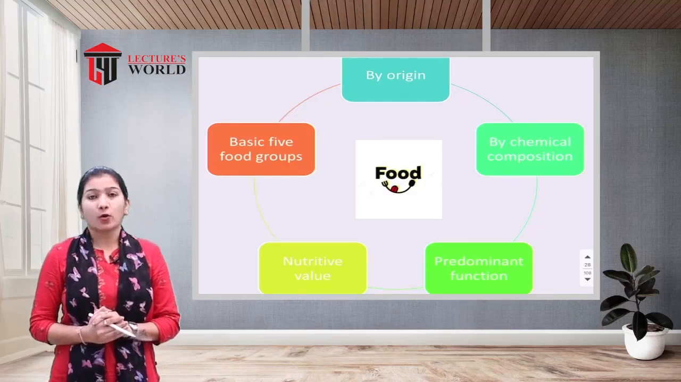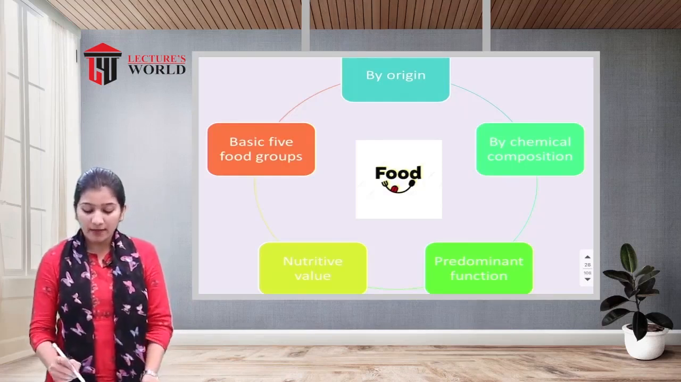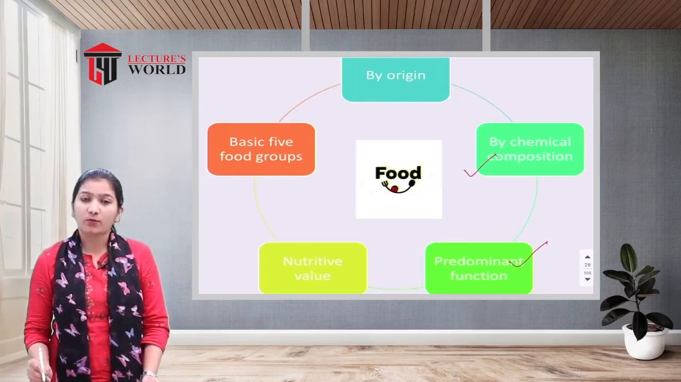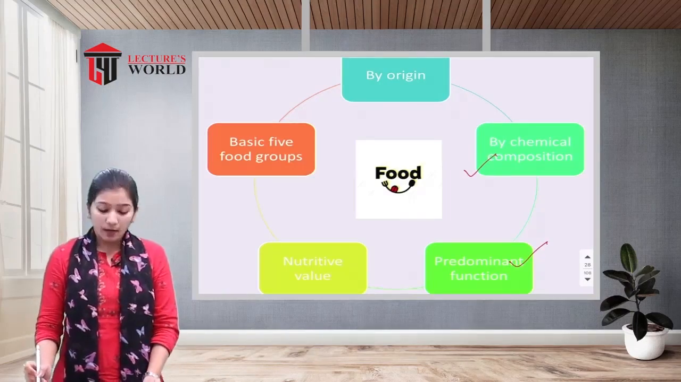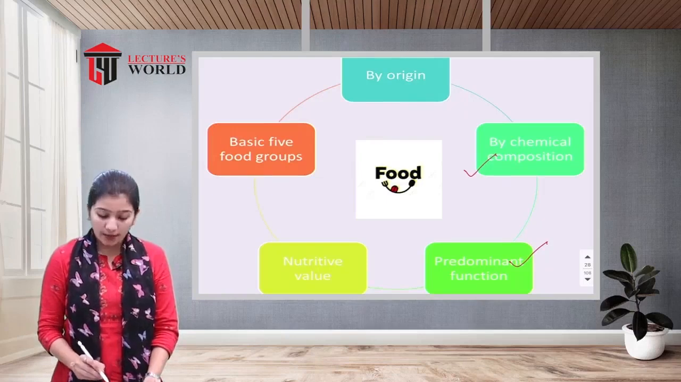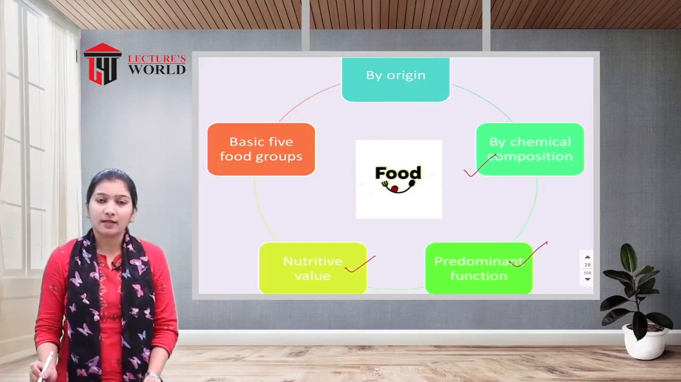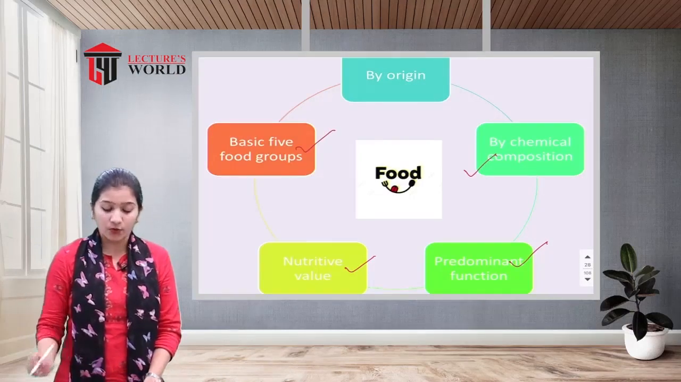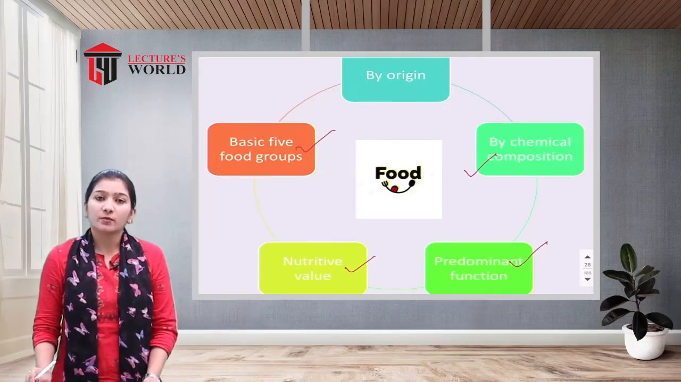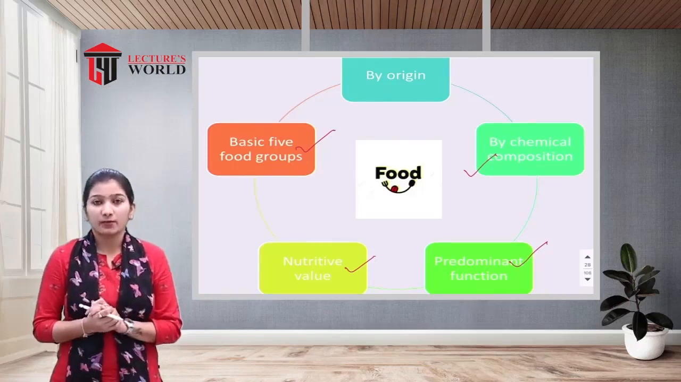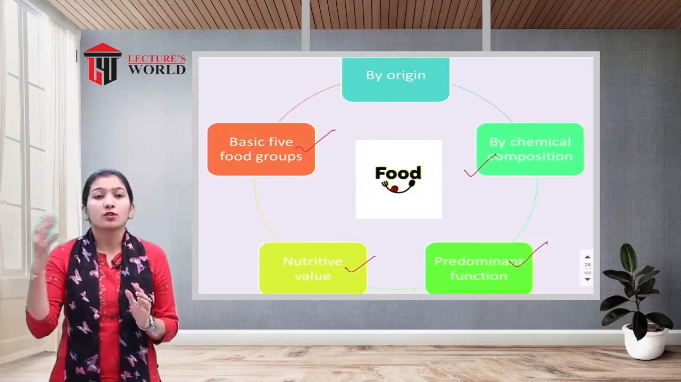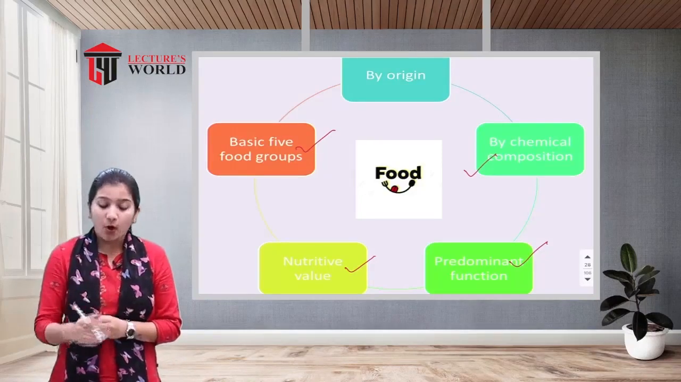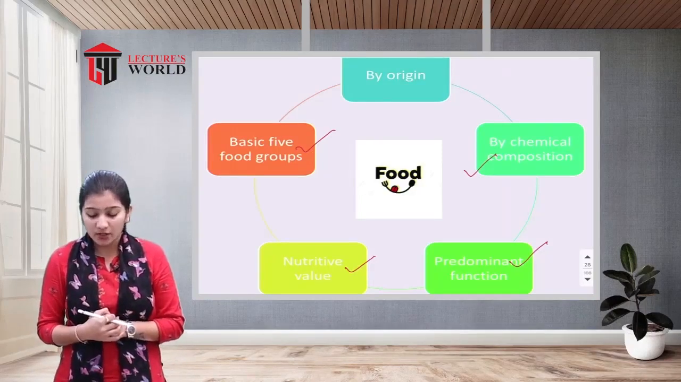First, by the origin; second, by the chemical composition; third, by the predominant function; fourth, by the nutritive value; and the last classification is the basic 5 food groups. By the origin, we mean from where we are getting the food, in short, the source of food. All of these come under classification by origin.